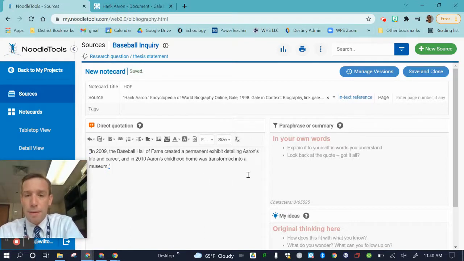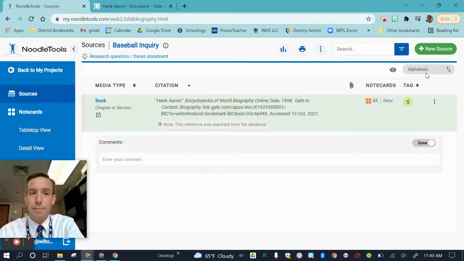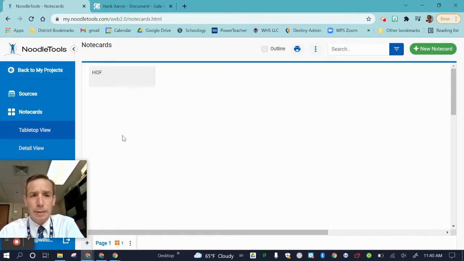Now, after I finish my note card, unlike Google, you need to hit save. So I'm going to hit save. And I still see my citation, but now I'm going to go to my note card. And on my tabletop, I'm going to notice that I have an HOF note card.